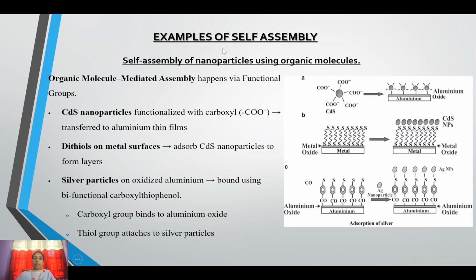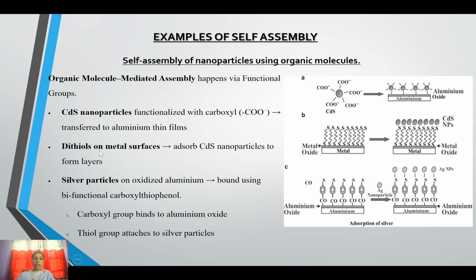Then examples of self-assembly. Self-assembly of nanoparticles using organic molecules. Organic molecule mediated assembly happens via functional grouping. Any organic molecule mediated self-assembly happens by the addition of functional groups. Cadmium sulfide nanoparticles functionalized with carboxyl are transferred to aluminum thin films. Here we know that this is the carboxyl group. That is, cadmium sulfide is functionalized with these carboxyl groups, and that is transferred to this aluminum oxide. Here a self-assembly is formed.